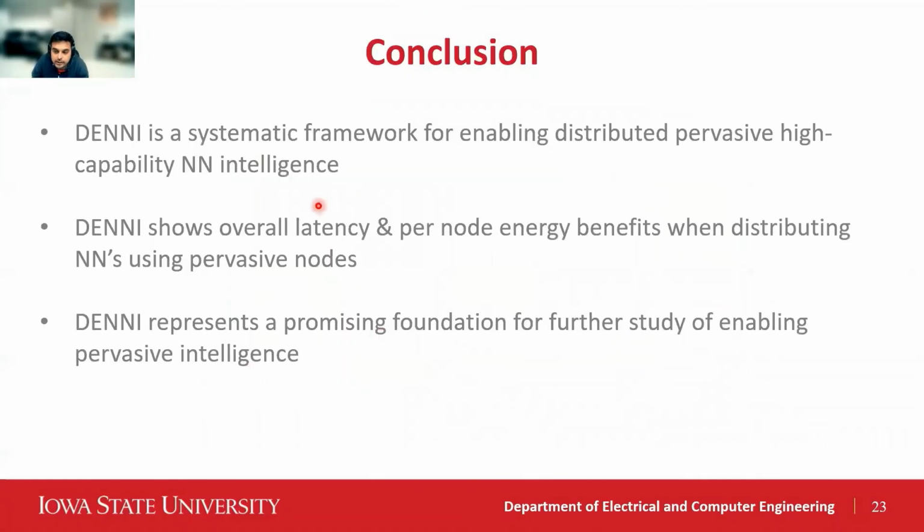In conclusion, Denny is a systematic framework that distributes neural networks with overall latency and per-node energy reduction, and so is promising to enable pervasive intelligence. In future, Denny can be extended to provide dependable inference across energy harvesting, explore techniques such as lightweight dynamic adaptation of neural network inference, and even be made richer with benchmarks like RNN and online learning.